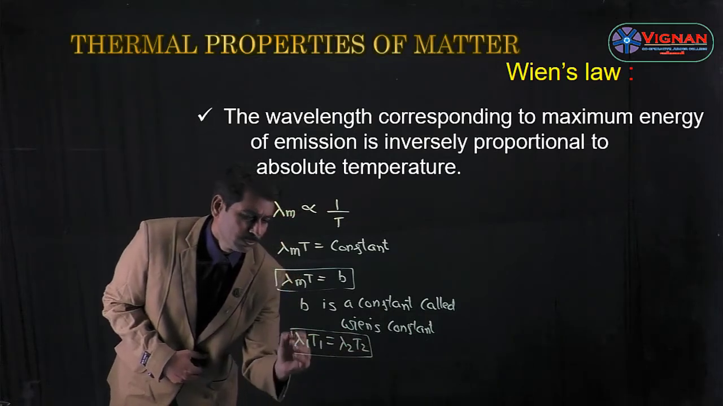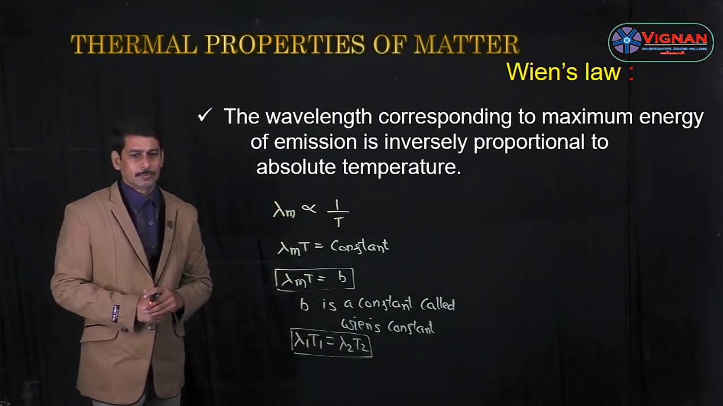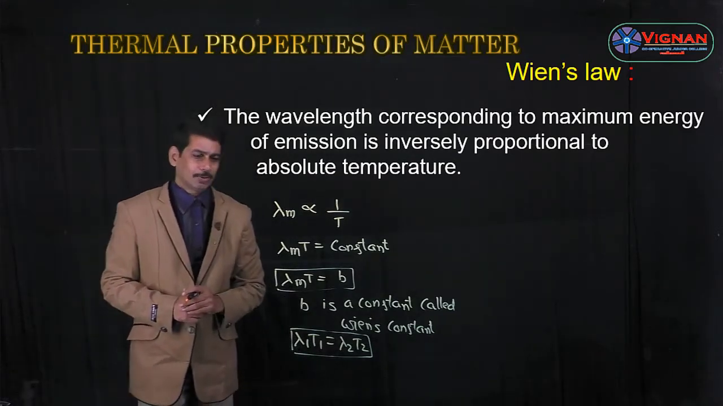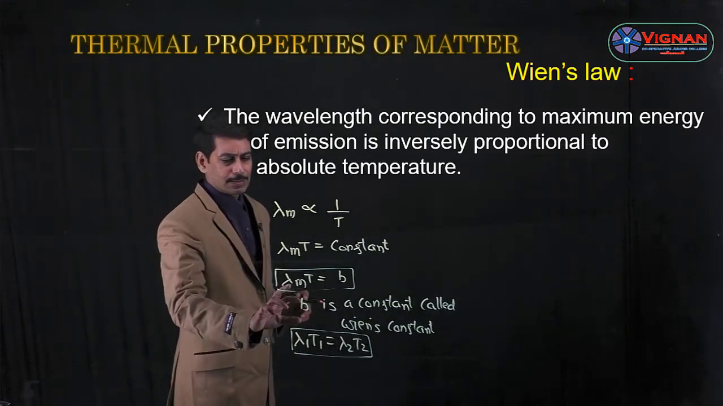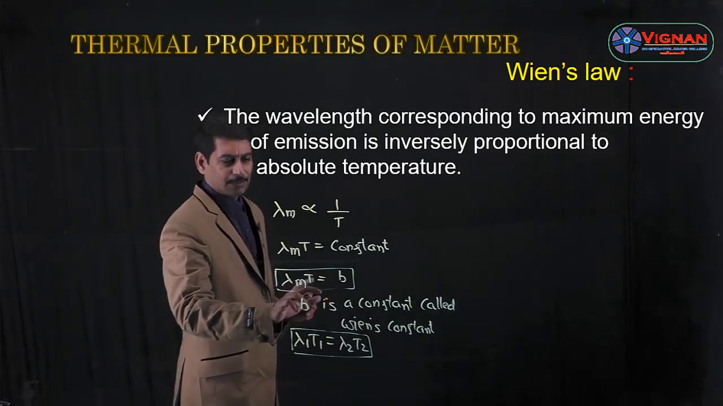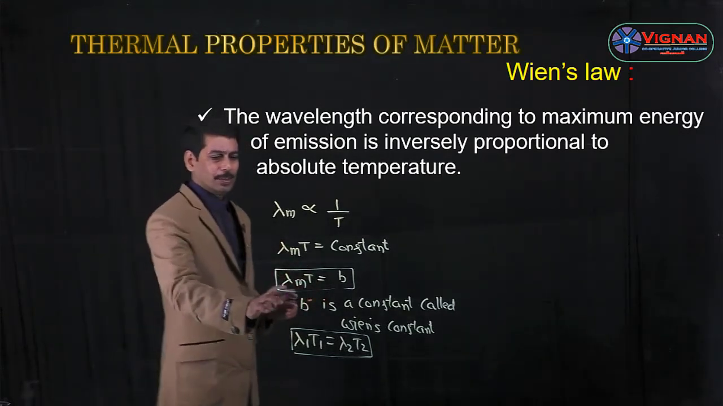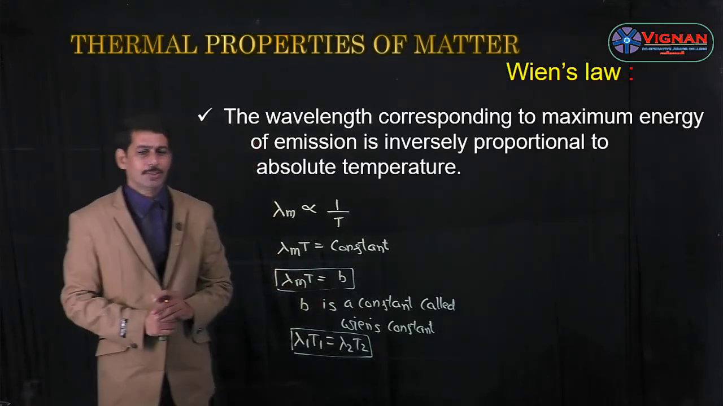So if there are two different cases, this is Wien's law: lambda 1 T1 is equal to lambda 2 T2. And you can find the units and dimension formula of B. So for wavelength the CGS unit is centimeter, and for temperature it is degree centigrade, and for wavelength the MKS unit is meter, whereas for temperature the MKS unit is Kelvin.